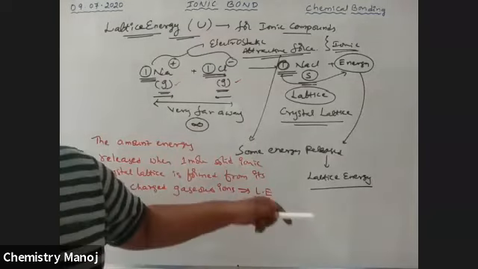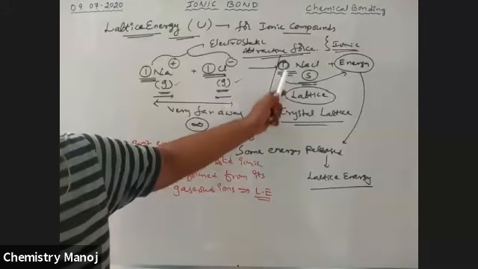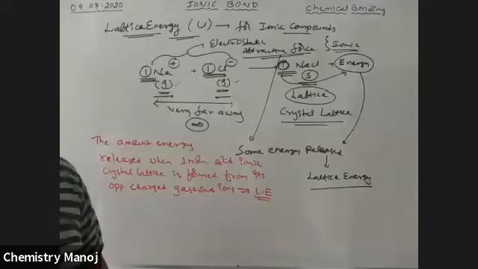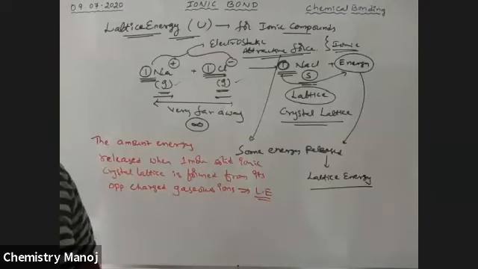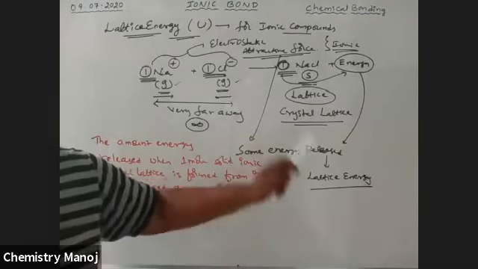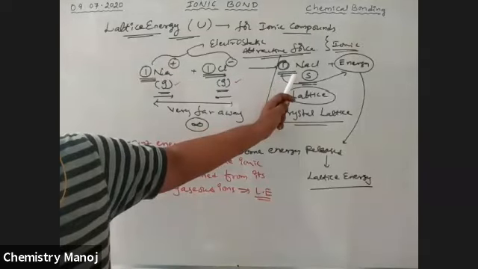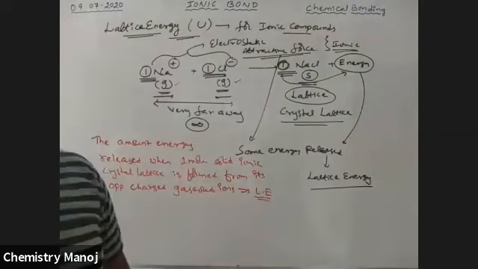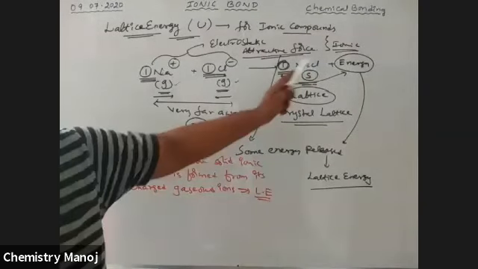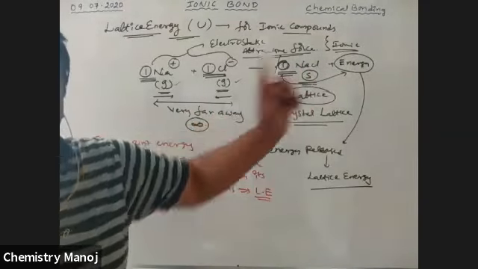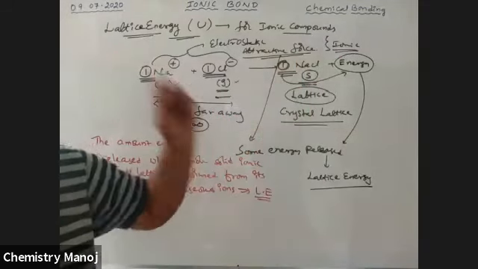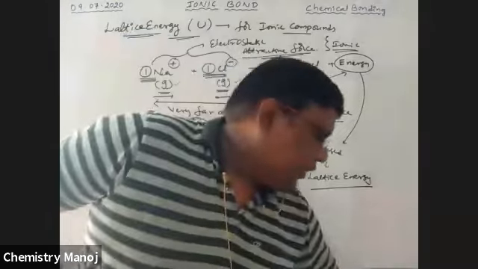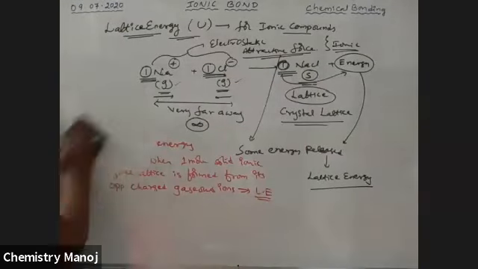So is this during the formation of 1 mole ionic compound or more than 1 mole ionic compound? It is always for 1 mole of ionic compound. It is fixed to 1 mole. So the energy for 1 mole is called lattice energy. If 2 moles are formed, divide that energy by 2, which gives the 1 mole energy. That 1 mole energy is called lattice energy. Okay, so let me simplify. See here, I am writing one more time.